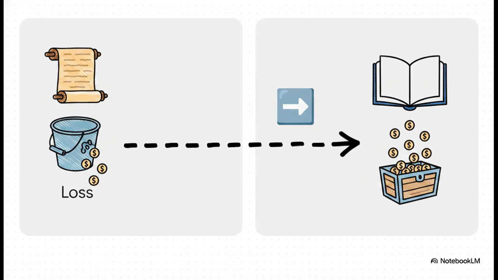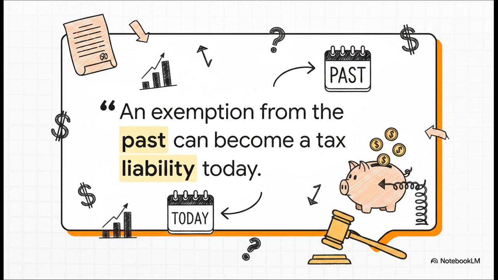So for example, a long-term loss from the old days can still only be set off against a long-term gain under the new law. The character of the loss doesn't change. So while your old losses are safe, your old exemptions, well, they can be a bit of a trap. This quote right here, it just sums up the new clawback provision perfectly.